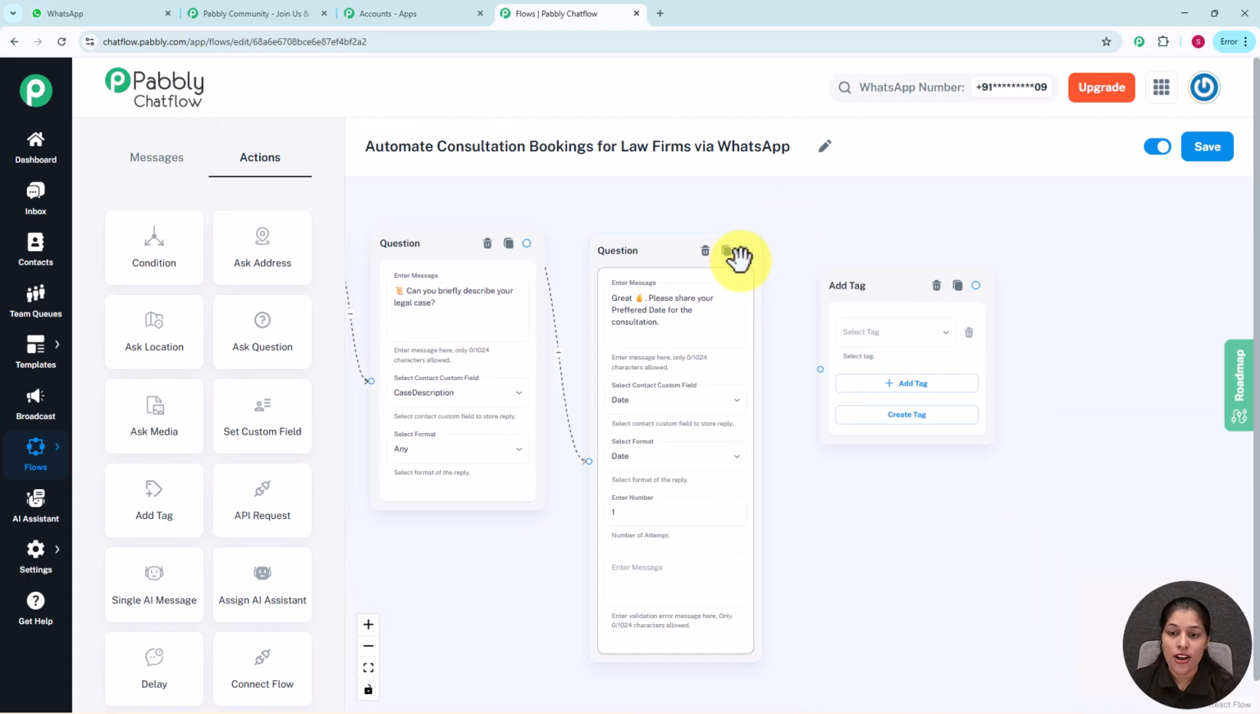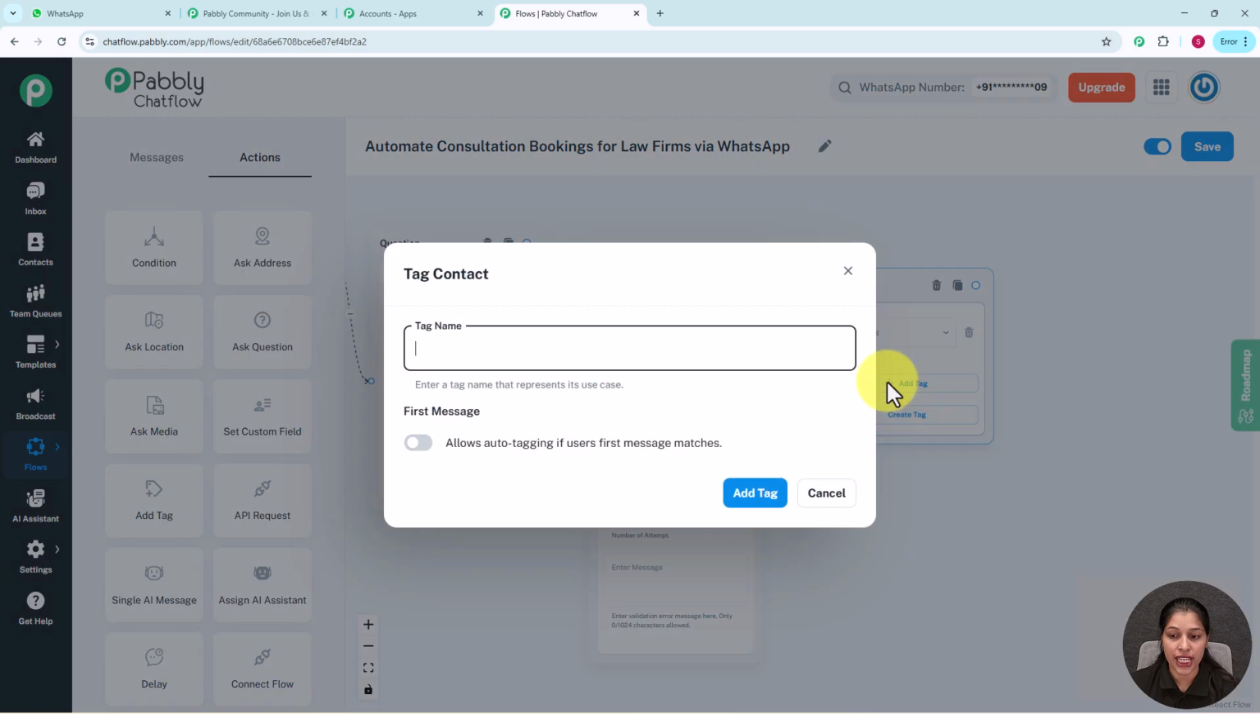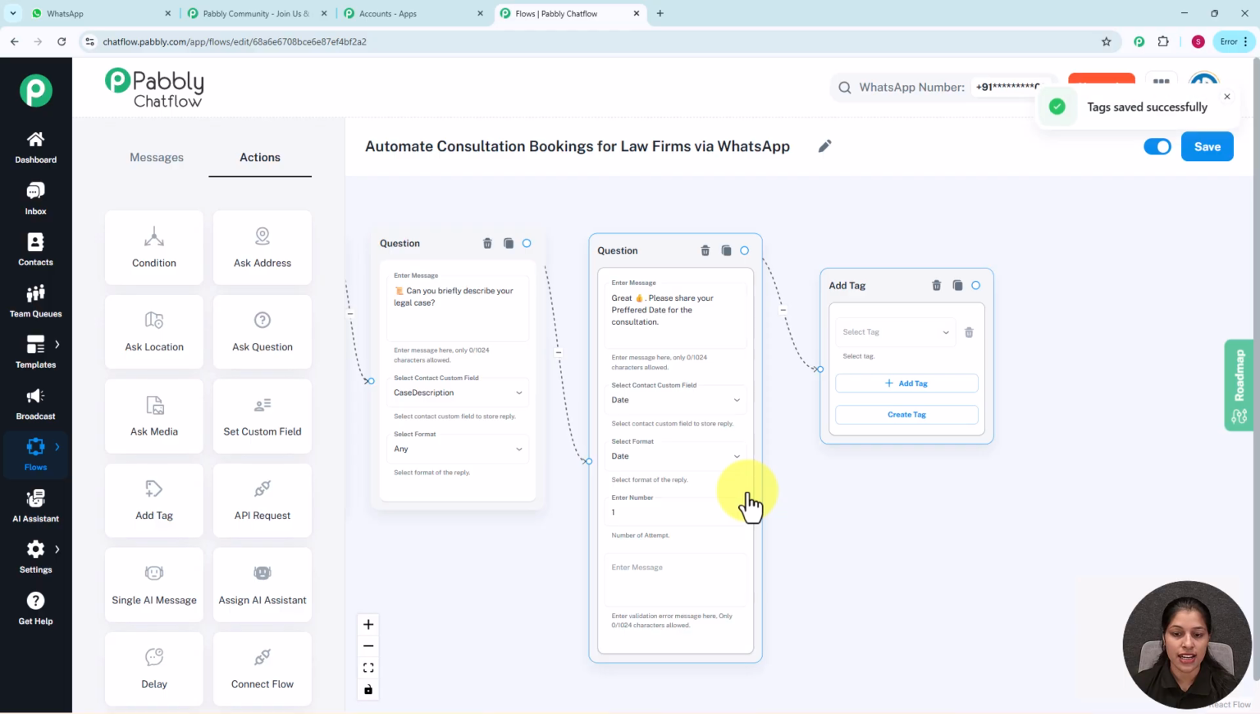And now let's firstly connect this question node with this add tag action, and from here you can select the tag, but I am going to create a new tag. So for that you simply have to click over this create tag, and you will be getting this dialog box where you have to provide a name to your tag. So now let's provide a name to our tag here. Here I am providing the tag name as legal consultation lead, and now we simply have to click over this add tag and our tag will be added.